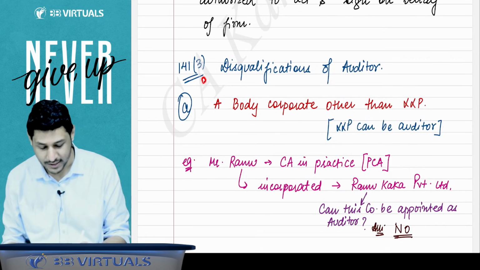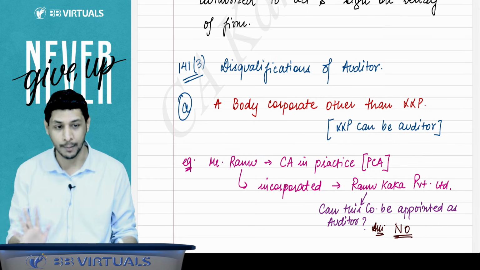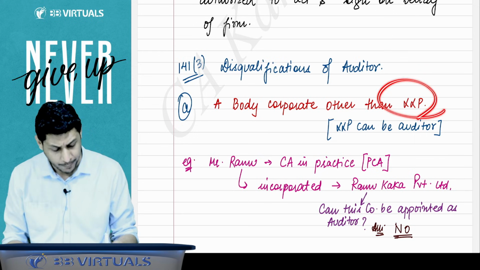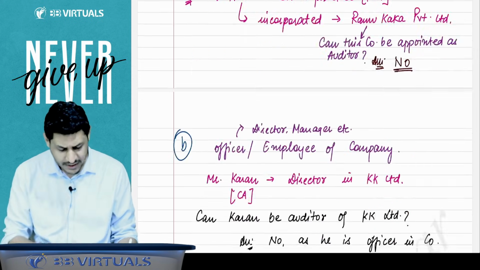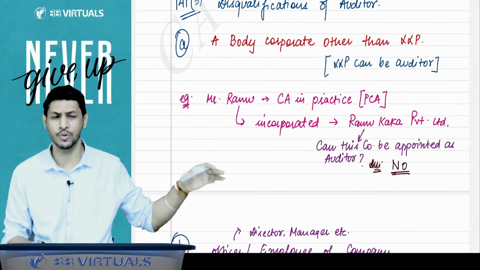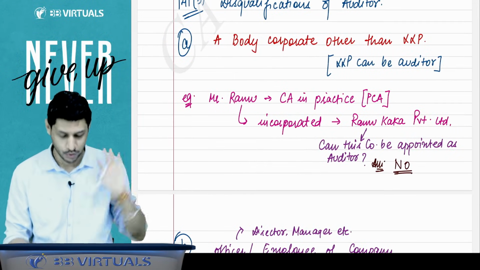Now, section 141 subsection 3 says about disqualifications of the auditor. Who cannot be the auditor? A body corporate cannot be the auditor, but other than LLP, that means LLP can be the auditor of a company. Then there are some examples. You can read them on your own, you will be able to understand the point. The difficult examples I will be explaining to you.